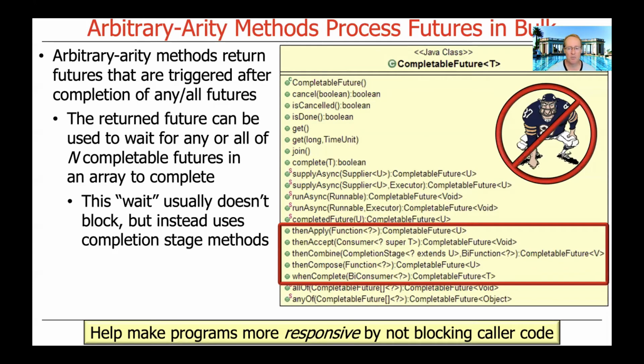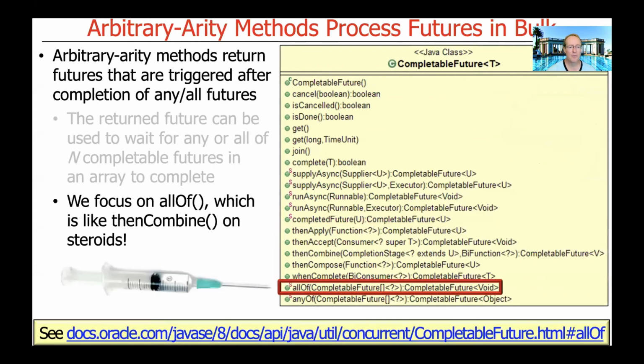So the caller doesn't block. The code that is doing the call can get back a completable future, and then it can do other things while that set of arbitrary parameters is off doing other computations that are running in the background in the common fork join pool, of course, or some other pool of threads.